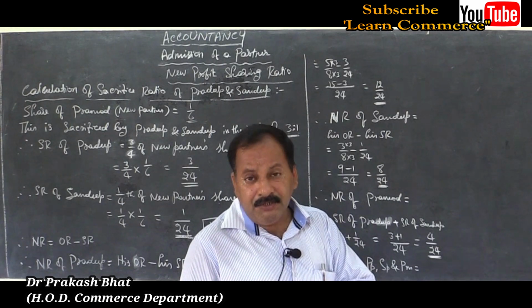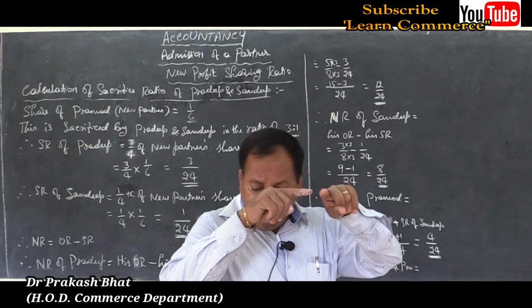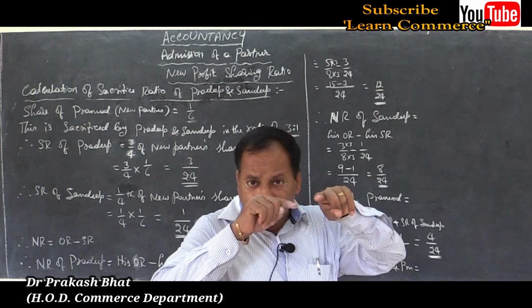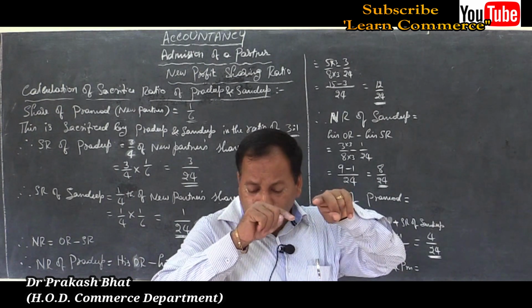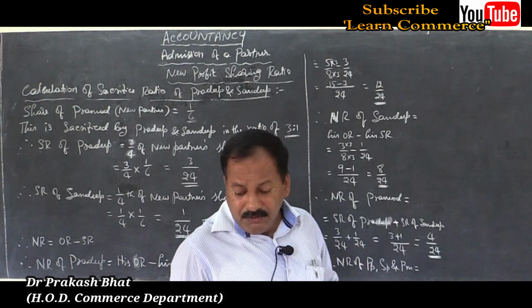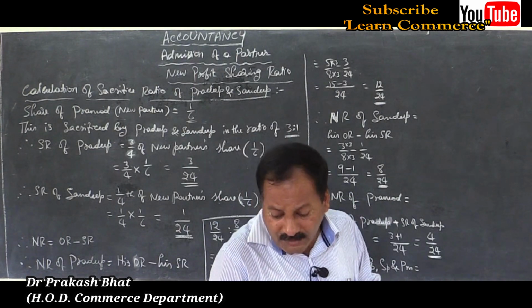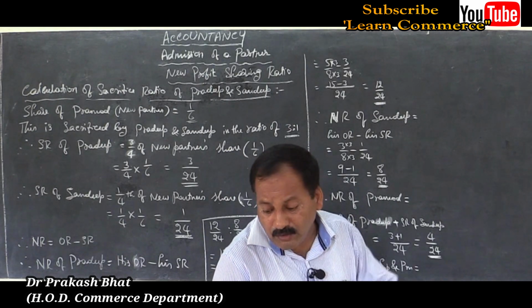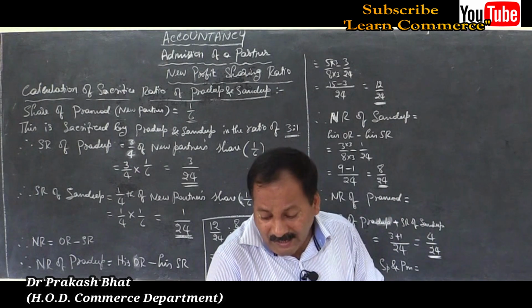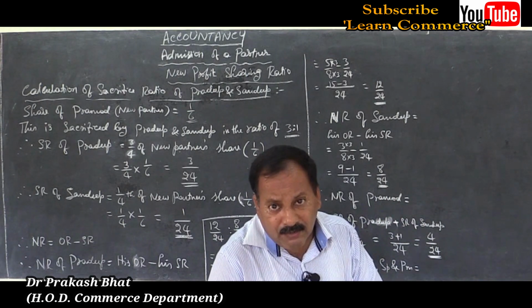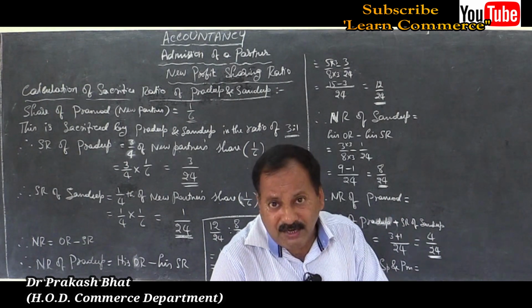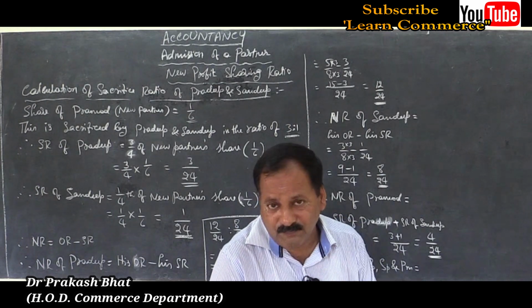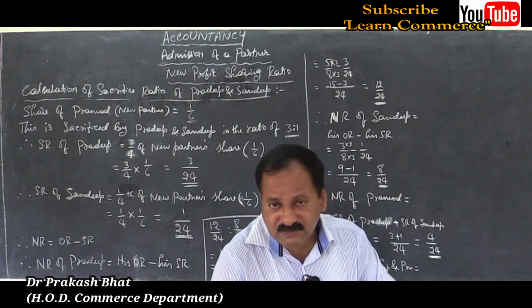That means 1 plus 2 is equal to 3 denominator, 1/3 and 2/3. So new partner share 1/5 into 1/3 is the sacrifice ratio of Prakash, and 1/5 into 2/3 is the sacrifice ratio of Akash. If you simplify, you will get the sacrifice ratios.